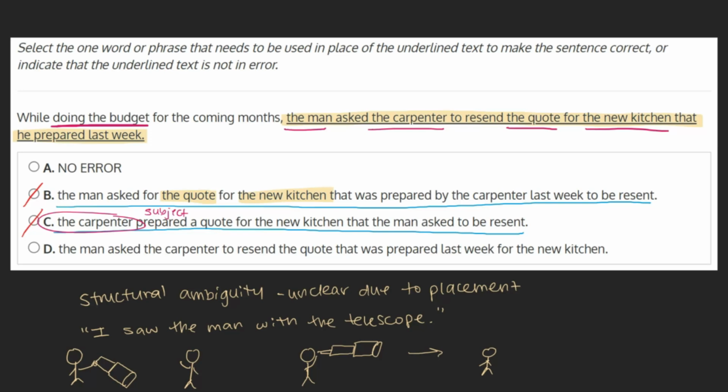And D. The man asked the carpenter to resend the quote that was prepared last week for the new kitchen. Finally, we see an option that clearly lays out for us what's going on in this sentence. We see who is doing the asking, the man, what was prepared, the quote for the new kitchen, and when it was prepared, last week. As this choice clears up our structural ambiguity, we can go ahead and mark choice D as our final answer.